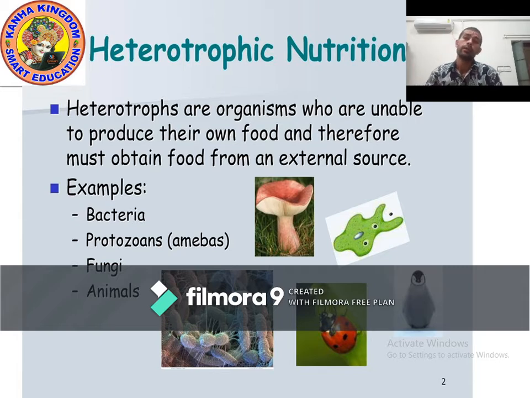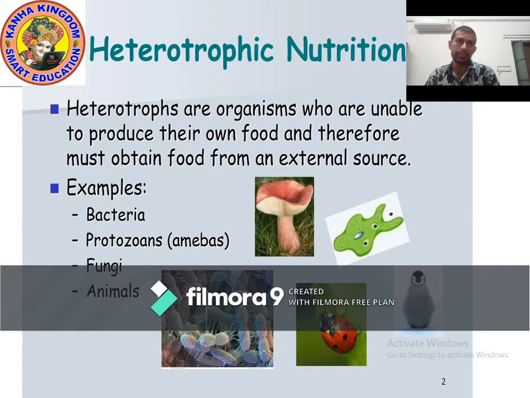There are four main types of heterotrophic nutrition: holozoic, parasitic, symbiotic, saprophytic, or you can say saprotrophic. In holozoic, three kinds of animals are included: herbivores, carnivores, omnivores. You already know about herbivores, carnivores, omnivores. You must have studied them in lower classes.